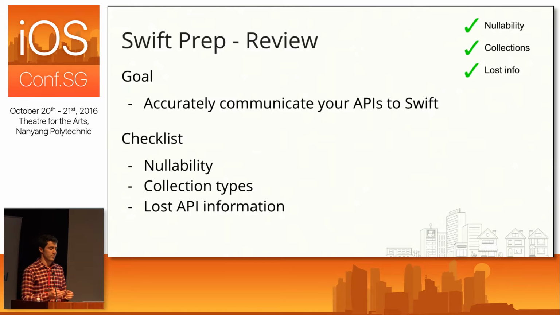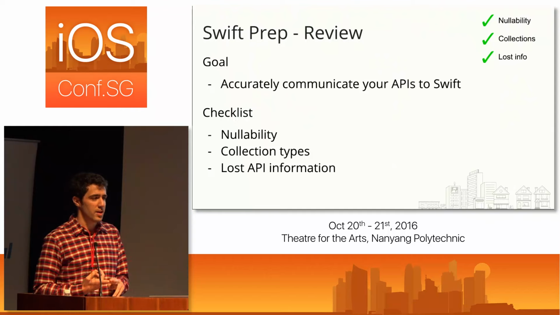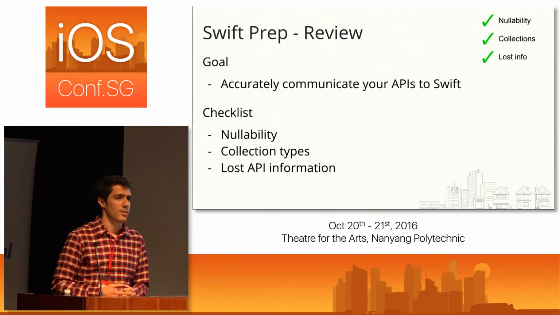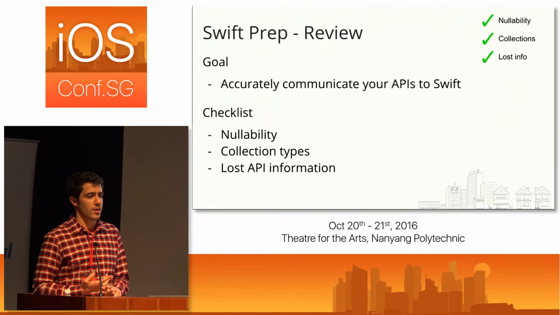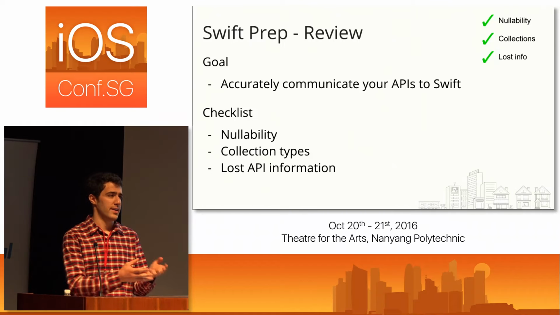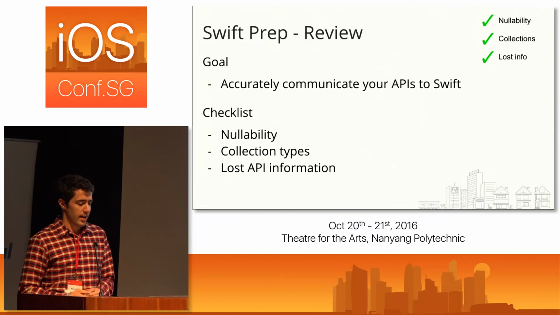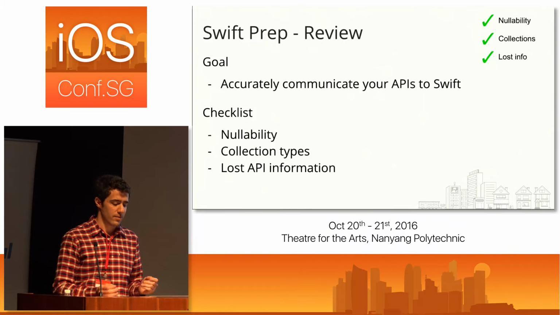and we did that using our checklist by just going through nullability, picking optional or non-optional for all of our pointers. We went through our collection types and told Swift what we expected to actually be in those collections, so we didn't have to deal with arrays of any. And then for lost API information, we made a few minor changes there as well.